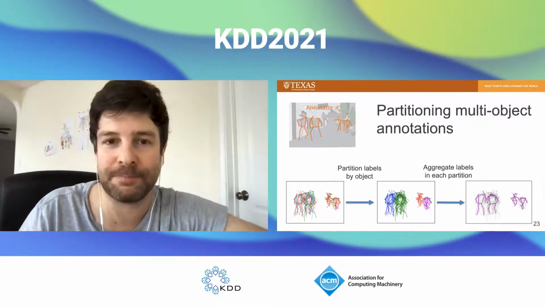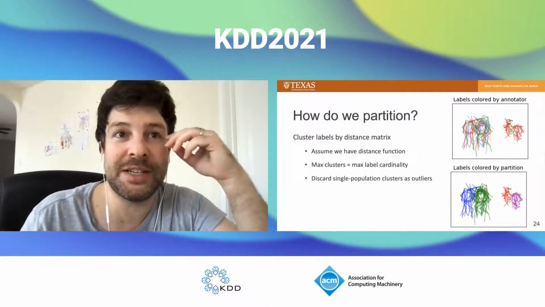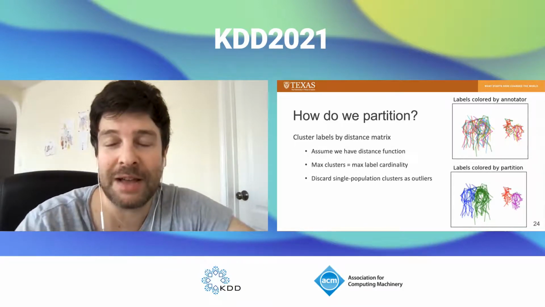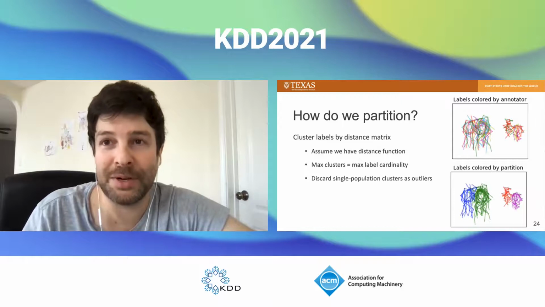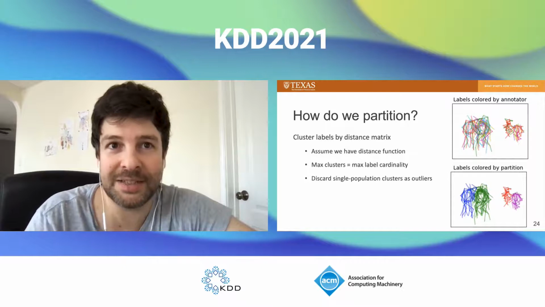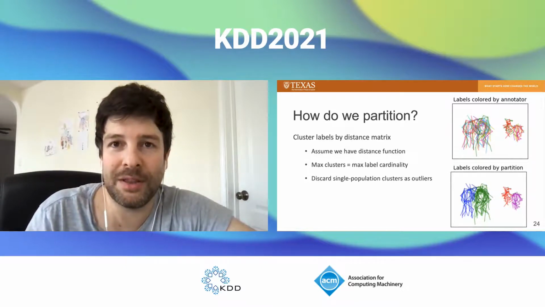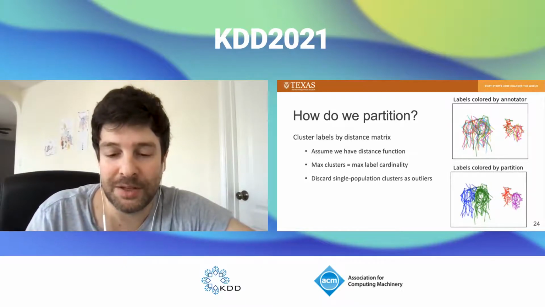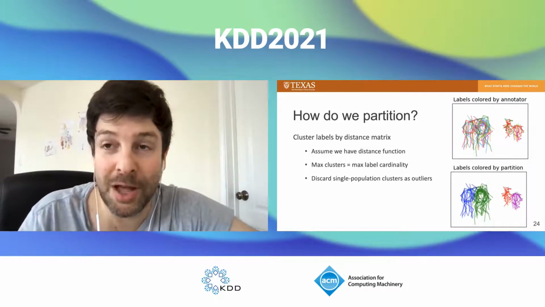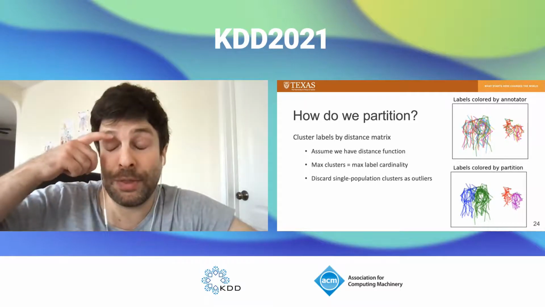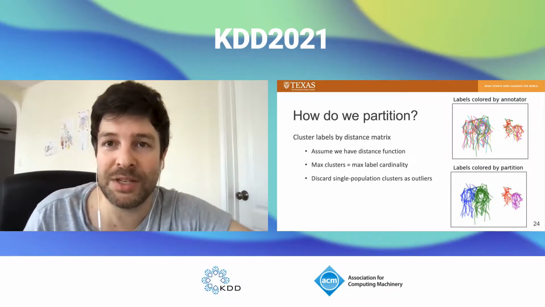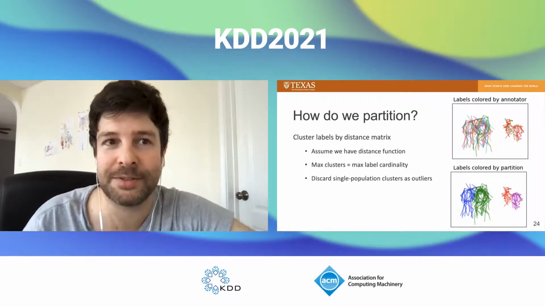Now, how do we actually do the partitioning? Since we don't know what gold objects actually are, we would have to match labels together that we think pertain to the same object. For this, we use a clustering algorithm that takes as an input the distance matrix between the various individual labels. Specifically, the method we test uses agglomerative or hierarchical clustering with the max number of clusters set to the max number of labels from any worker. And we discard any singleton clusters as outliers.